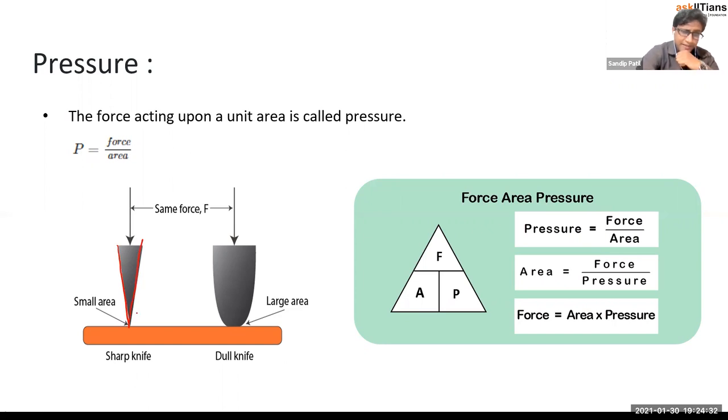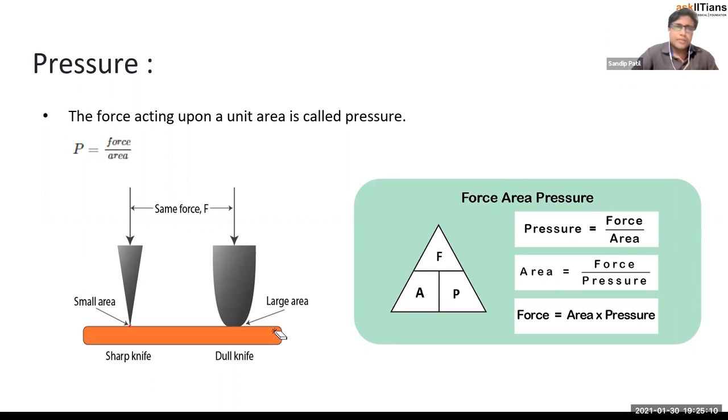It has a point there exactly, and this other knife has a very large area, right? After using it for a long time, a knife becomes like this. So what you can see is the point has a very small area, and this knife, which is broader, has a large area. Which one do you think will be easier to use, easier to cut any fruit or vegetables? Obviously we need the sharp knives. If it becomes dull after a long time, we buy a new knife, right?